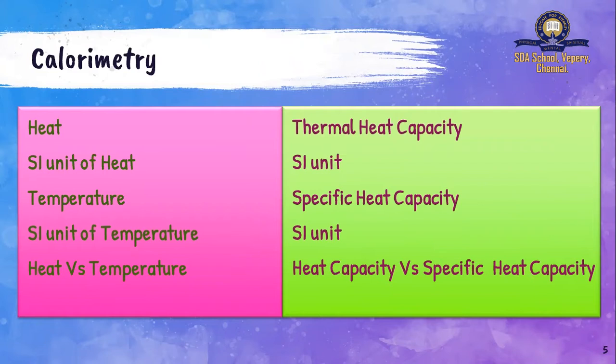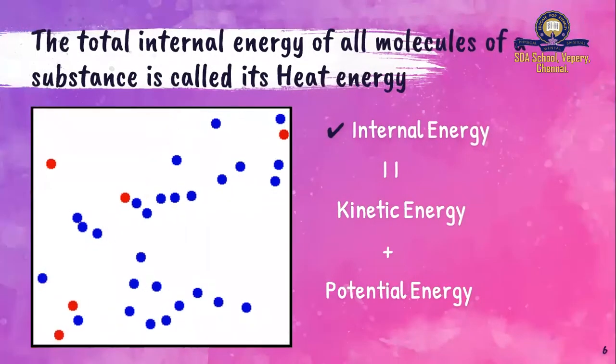And then we will discuss temperature, units of temperature, and what is the difference between heat and temperature. So far we always think that heat and temperature are the same, but they are not. They are very different. And then we are going to learn about heat capacity, specific heat capacity, their SI units, and the difference between heat capacity and specific heat capacity. Okay, we will move into the chapter.